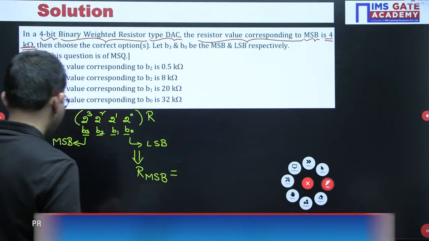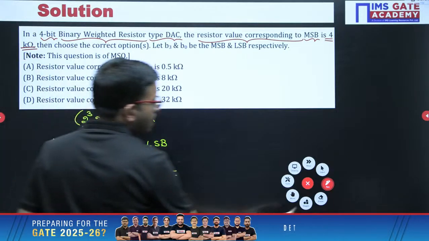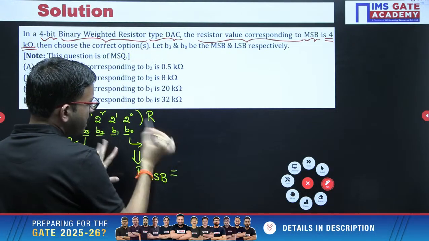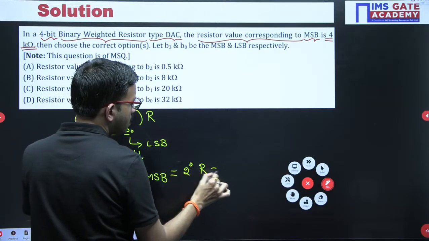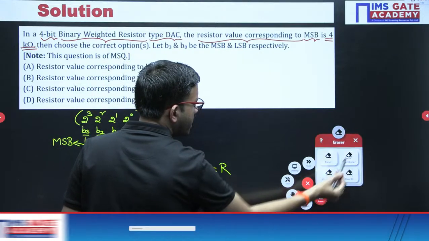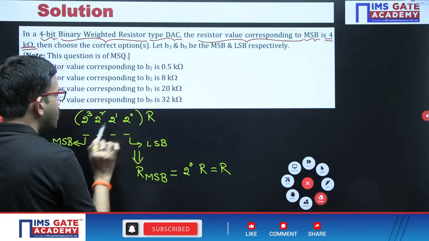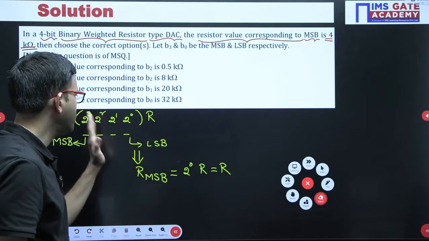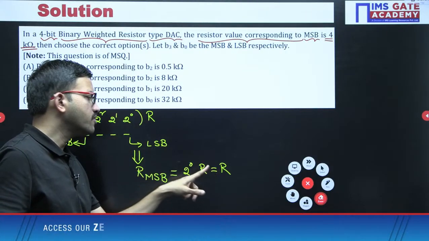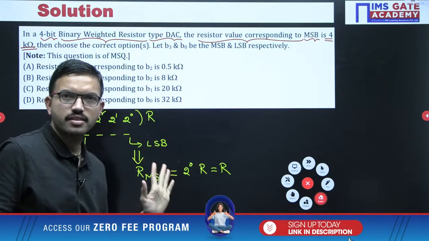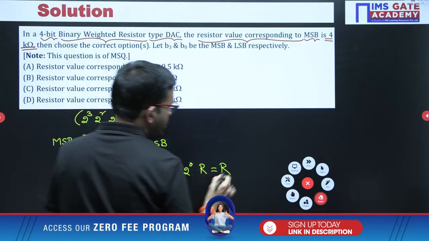Just 1 second. Here with respect to bits you are having like this. But with respect to MSB, you are getting 2 power 0 into R, that is R. For the time being I am just arranging this representation, because this representation you will follow with respect to the unsigned case B3, B2, B1, B0. But whatever I am telling here, like 2 power 0 into R, that you are giving for MSB, that means for B3 you are giving like this. So 2 power 0 into R, that is R.